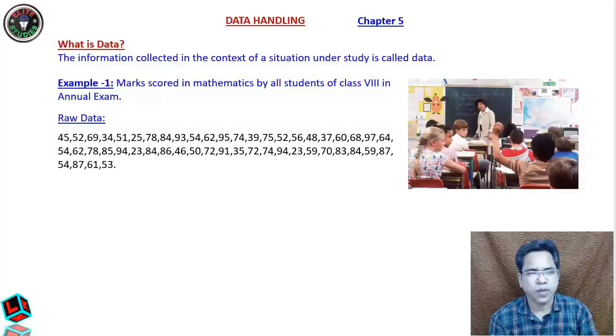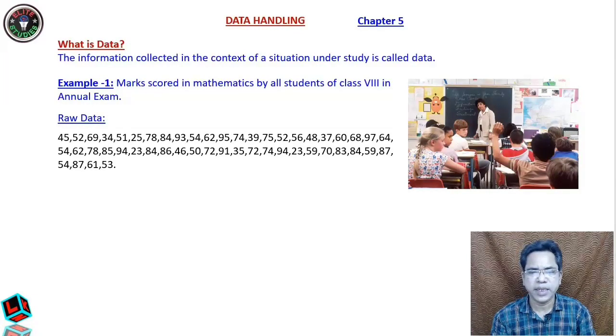So chapter number 5, data handling. The very first thing we need to know is what is data. Clear students? Data is the information collected in the context of a situation under study.